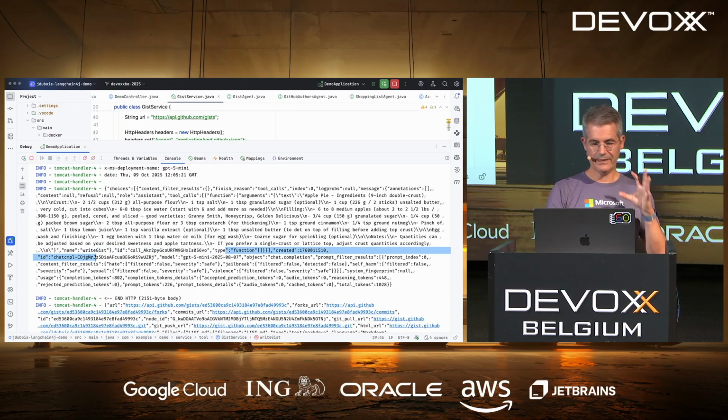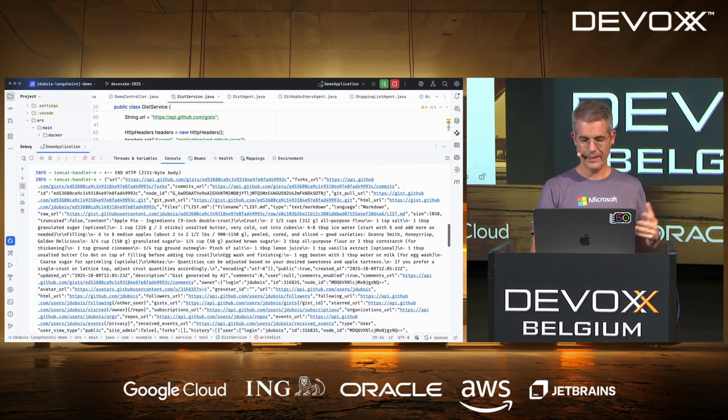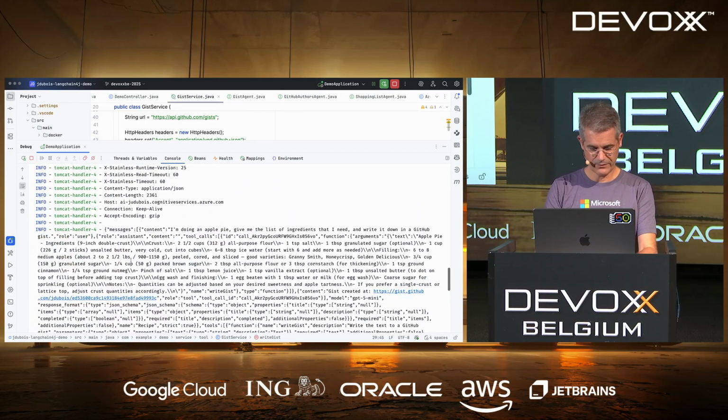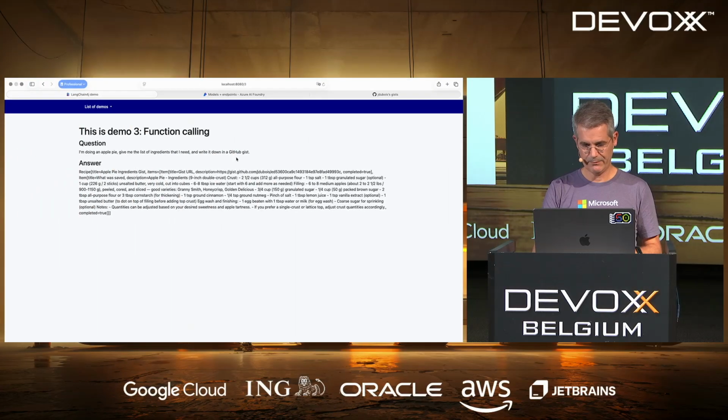I want to execute that gist function, and it's going to execute it. That's what's happening right here. I'm executing the function, and then it's coming back to me. So I'm going to have an answer from the LLM, but that's not what is important.